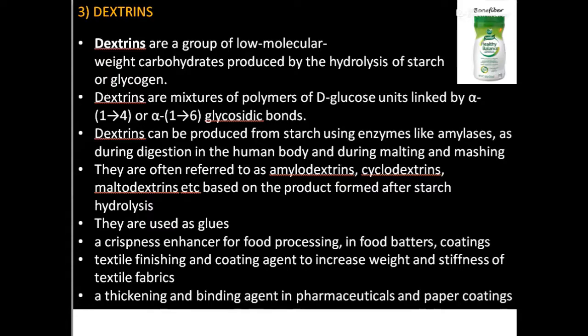And so you can have white dextrins also and yellow dextrins also. The white dextrins are the ones, as I told you, the dietary fiber ones. The yellow dextrins are also being used mainly in different textile industries and all that.